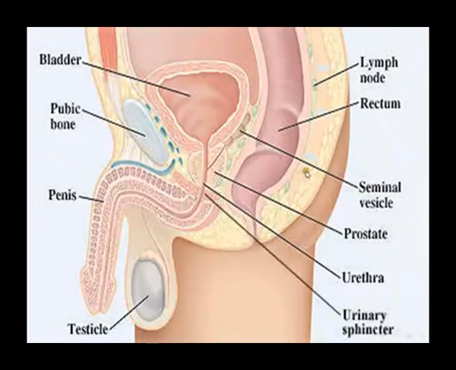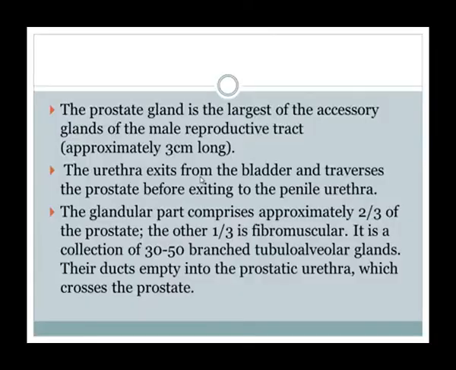This is in the picture. This is the prostate. It is just at the base of the penis, inferior to the urinary bladder and anterior to the rectum. This is the prostate, and this is the ejaculatory duct. This ejaculatory duct is connected with the seminal vesicle, and these connect through the ejaculatory ducts towards the urethra. Okay.